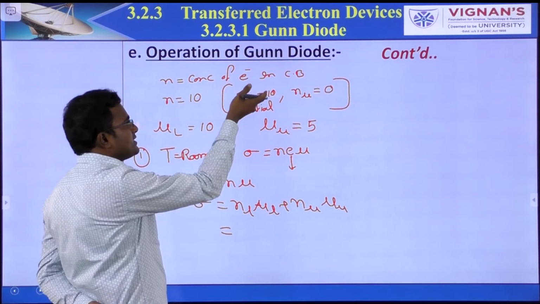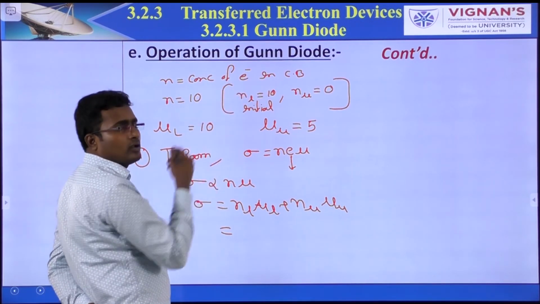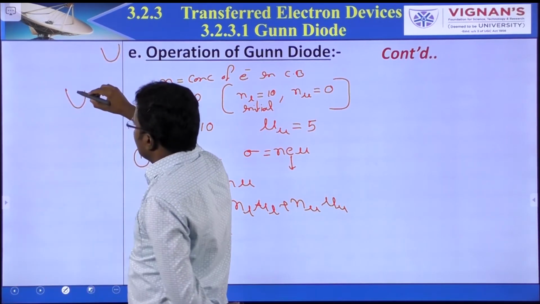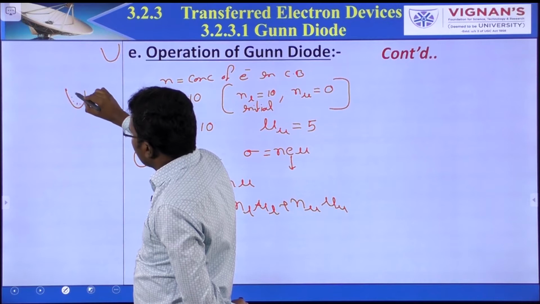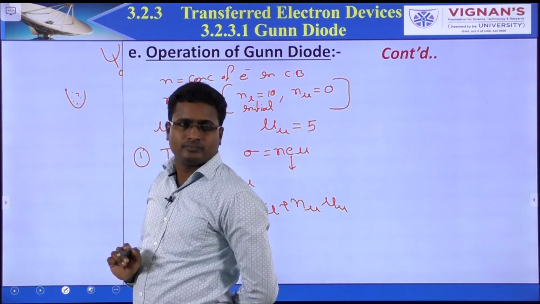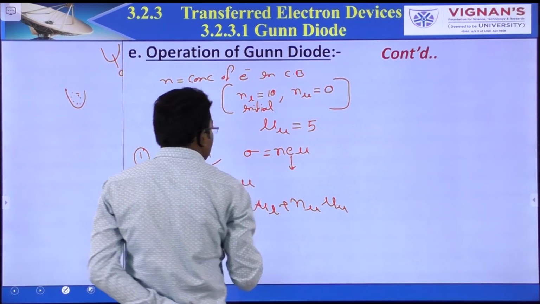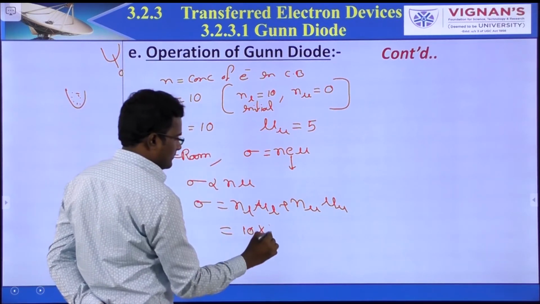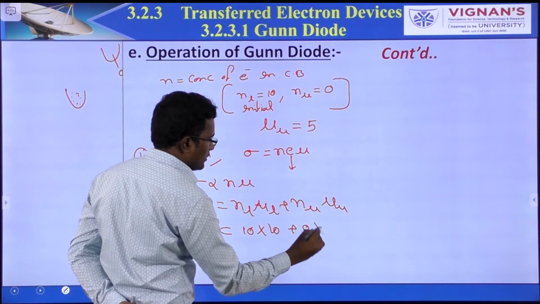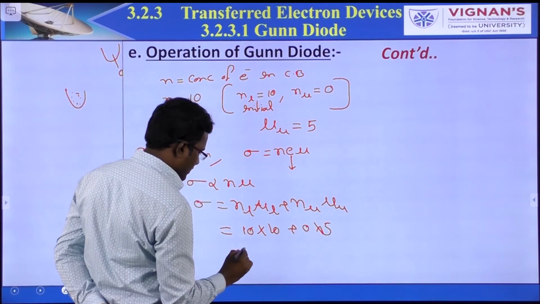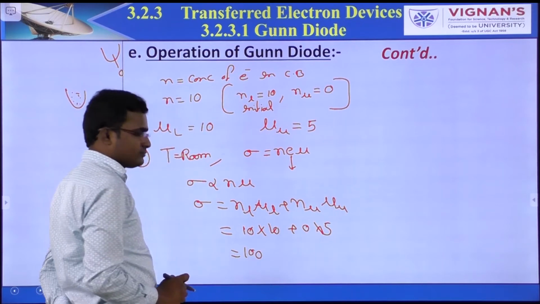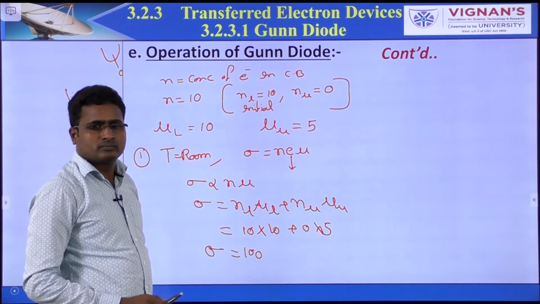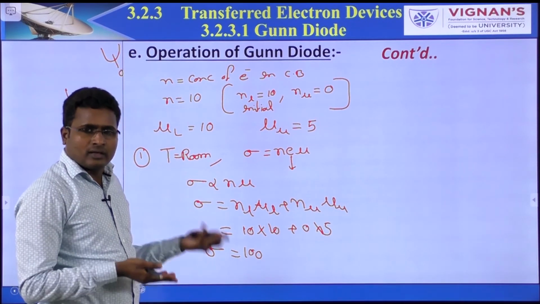What is NL? No movement means all electrons are in the lower valley only. So we have the lower valley and the upper valley. All electrons are here only, and here 0. So what is NL? 10. What is mu L? 10. This is 0 into 5. So the value is 100. Sigma is 100. So at room temperature, conductivity is 100.